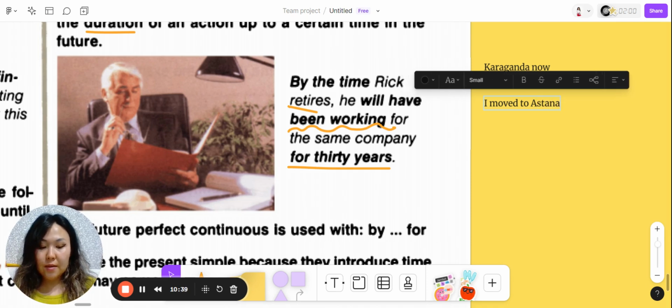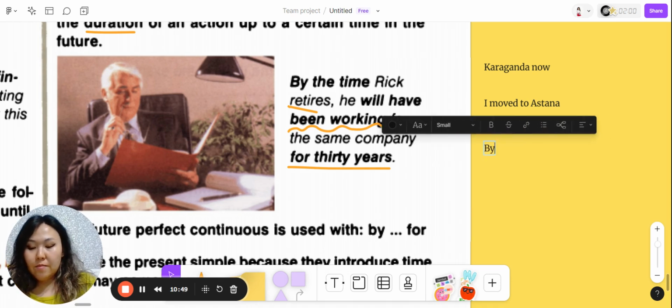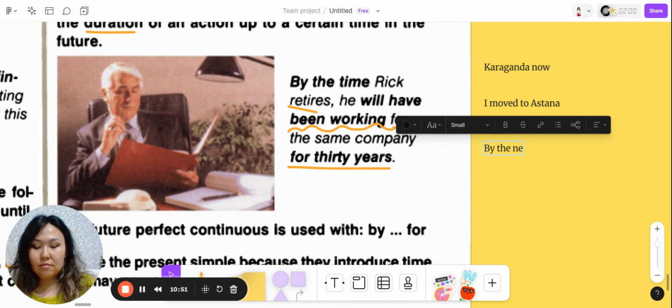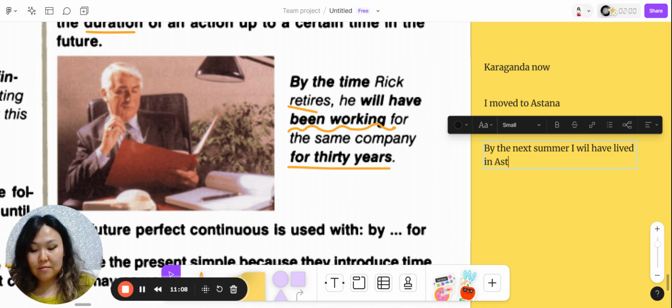And I can say that about living in Astana, for example, if after some time I am saying that by the next summer, it's also okay. By the next summer, let it be. By the next summer, I will have lived in Astana for, let's imagine, 5 months, so 4 months.